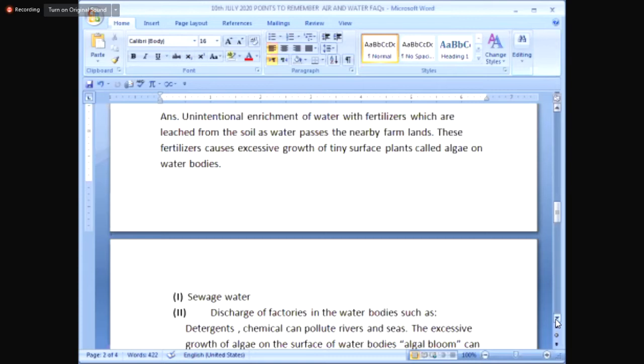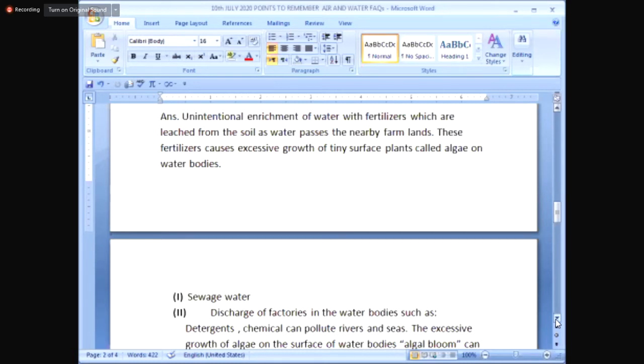If there's a farmland nearby the water body, and the farmer has given fertilizers to the farm, especially nitrates, you know, the fertilizers are salts, usually inorganic, sometimes organic. When the farmlands are full of water, or when there's rainfall, these fertilizers leach out of the soil and reach these water bodies.